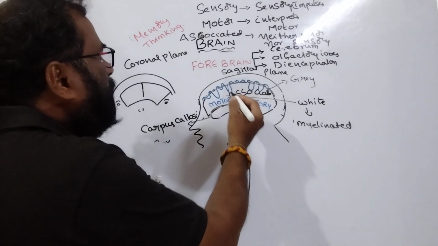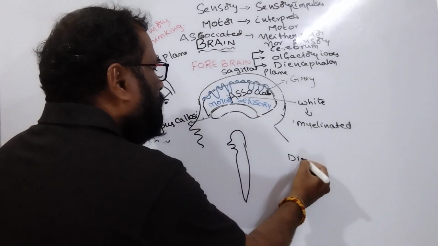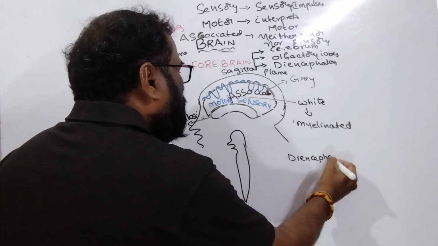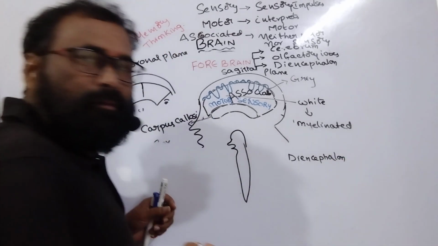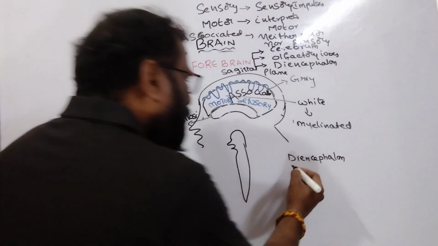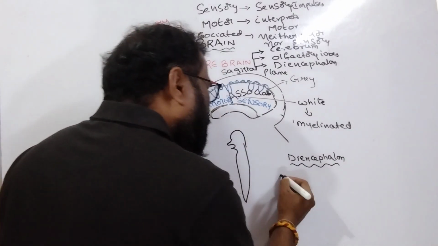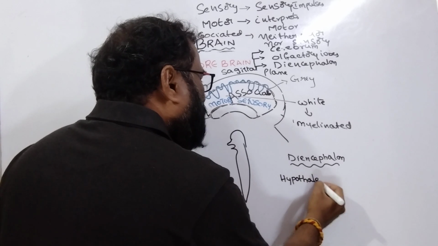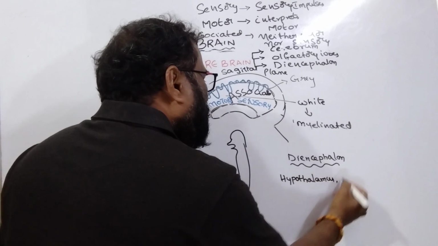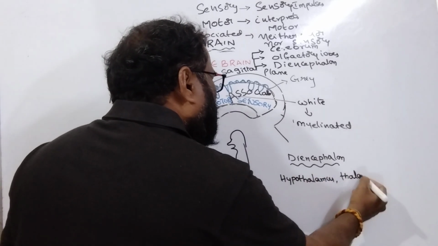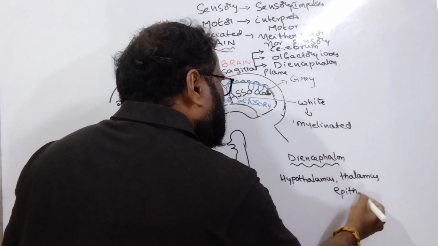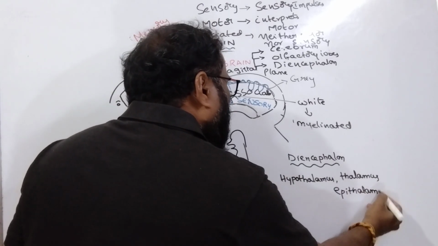Diencephalon is a part of the forebrain. It has the hypothalamus, thalamus, and epithalamus.